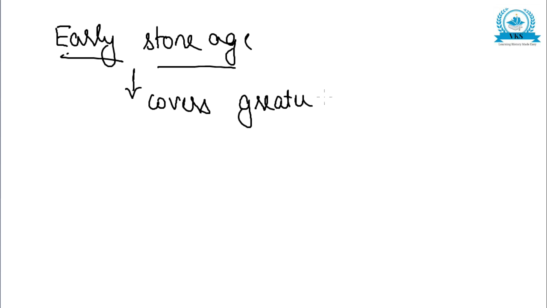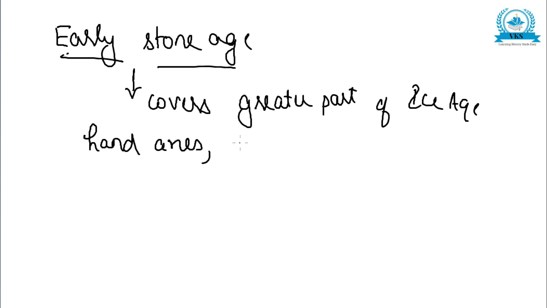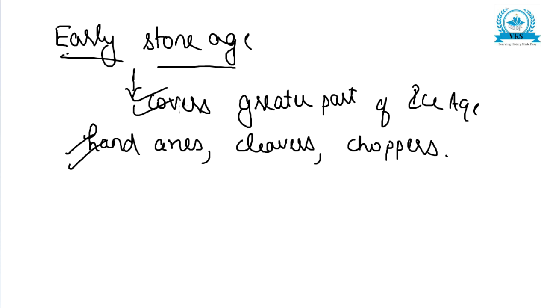During this time, the use of hand axes, cleavers and choppers were the characteristic features. We have already said that the division was based on the type of tools used and the climatic change.